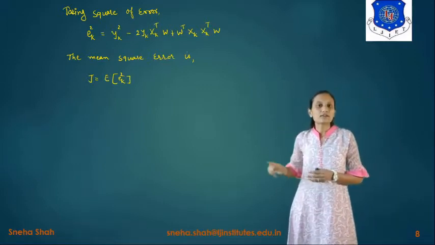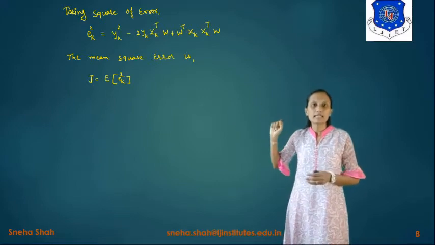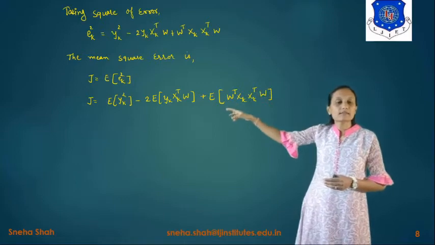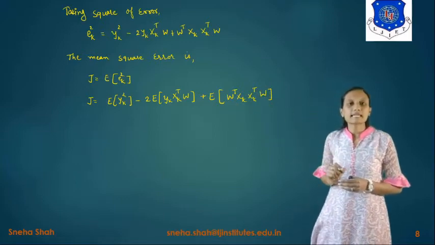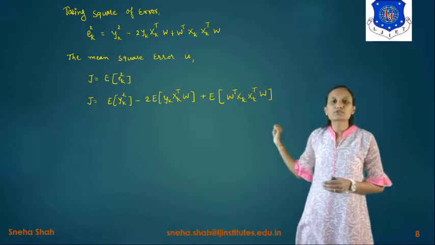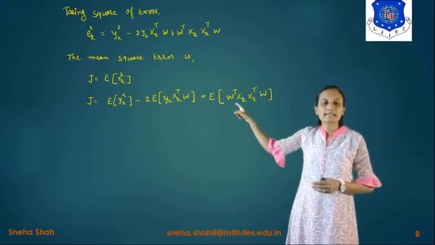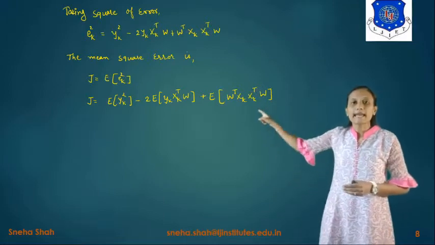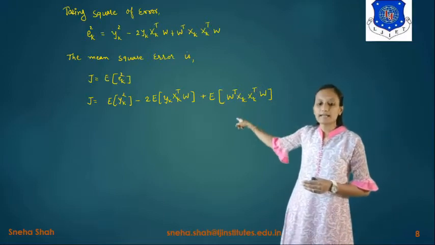So the value of j = e of ek square. Now if we put the value of ek square in this equation, the answer is j = e of yk square - 2 e of yk xk raised to t w + e of w raised to t xk xk raised to t w.